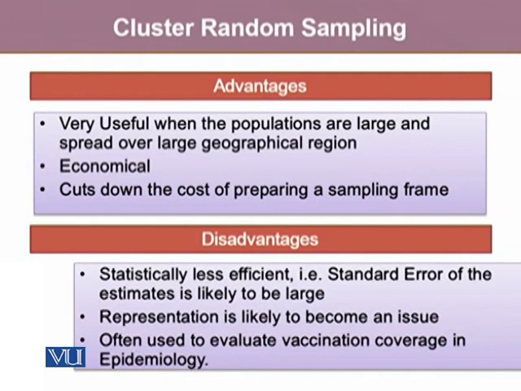There are a few advantages and disadvantages of cluster random sampling. Its advantages include that it's very useful when populations are large and spread over a large geographic region, because this helps us reach the majority in one area, and from that cluster you can collect the data. It is more economical, because if the population is spread all over, it's really not easy to reach every random sample that's been selected.